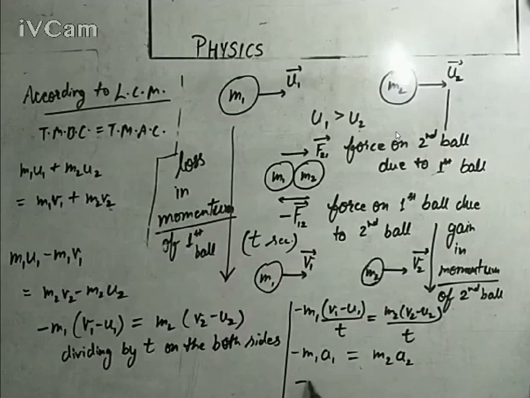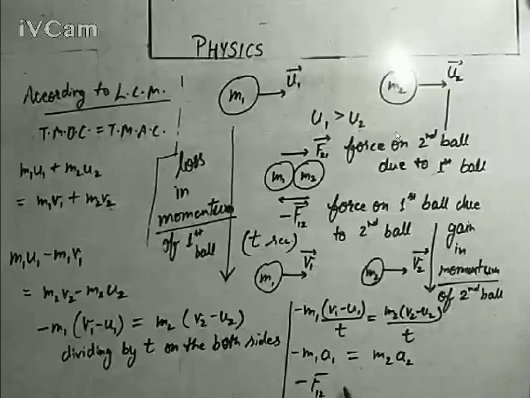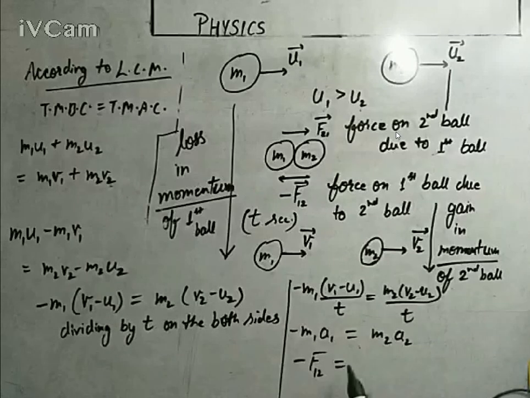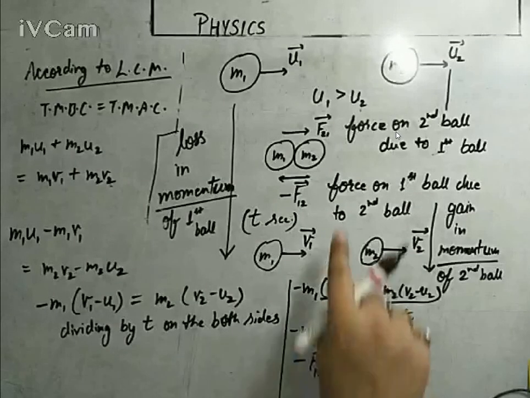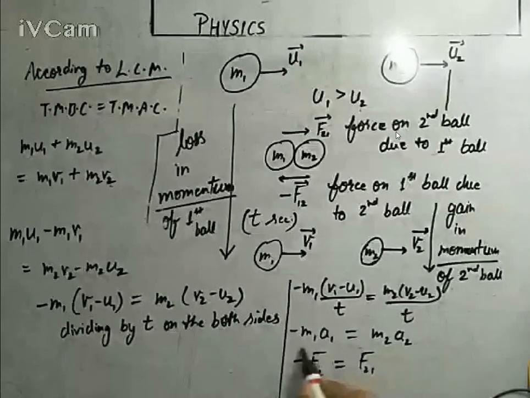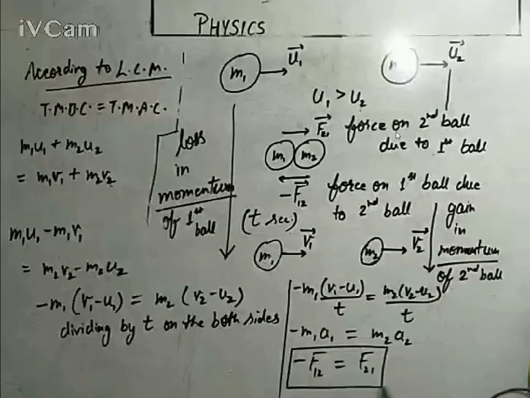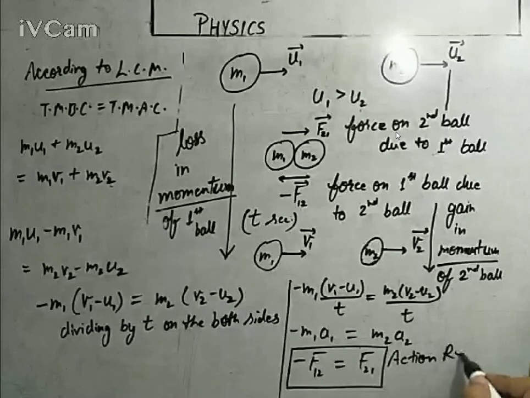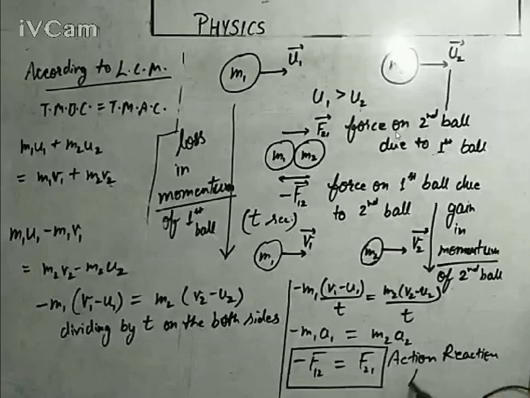So we can write minus F12 equals the force on the second ball due to the first ball, F21. We have proved that they are equal and opposite, which is actually called the action reaction law.